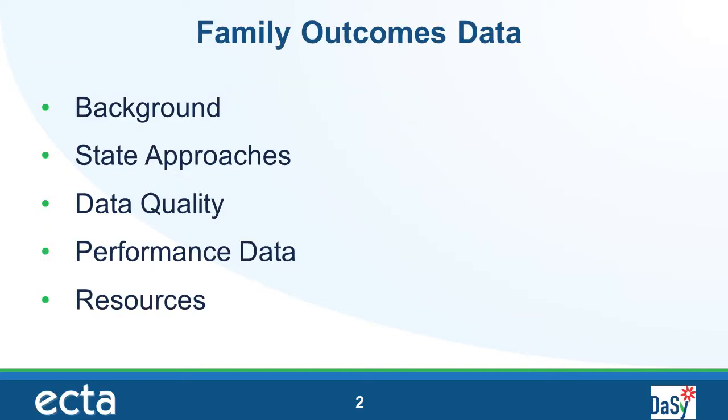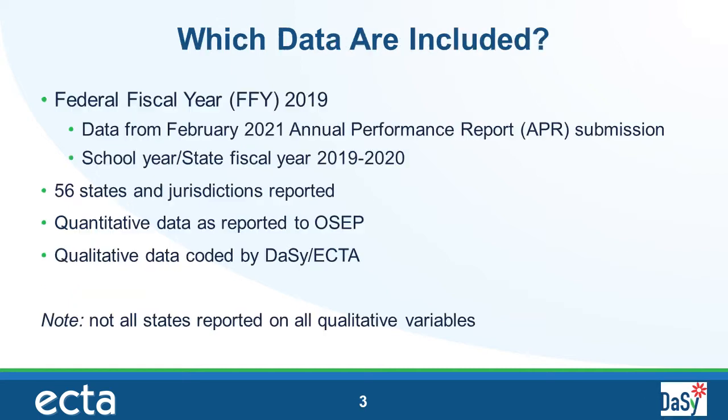After a brief overview of the indicator, the main topics we will cover are state approaches, data quality, performance data, and resources. State approaches include things like what surveys were used, the populations of families who were surveyed, and methodologies for survey dissemination and returning surveys. Next, we will cover data quality in terms of response rates and representativeness. Then we will look at the national performance data trends. And finally, we will conclude with key national resources.